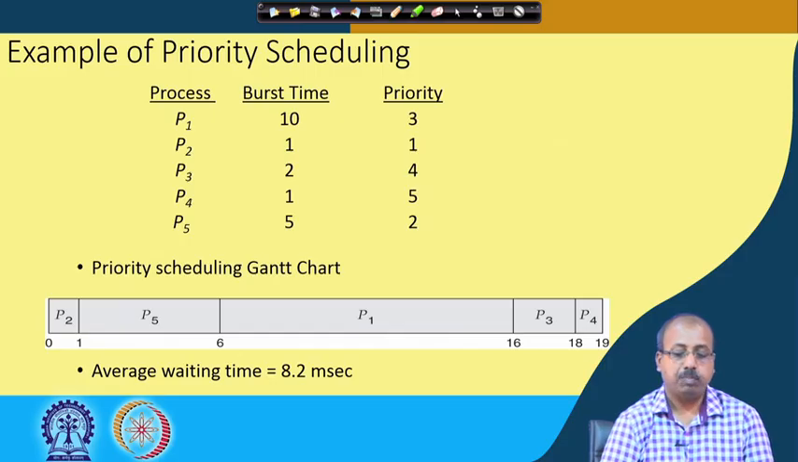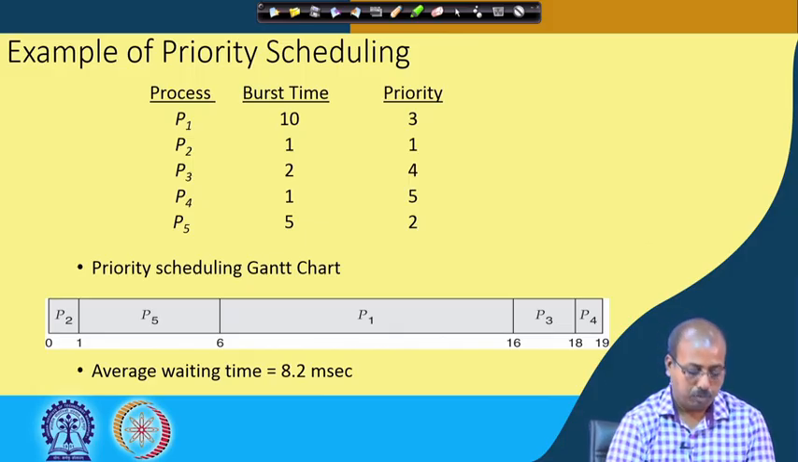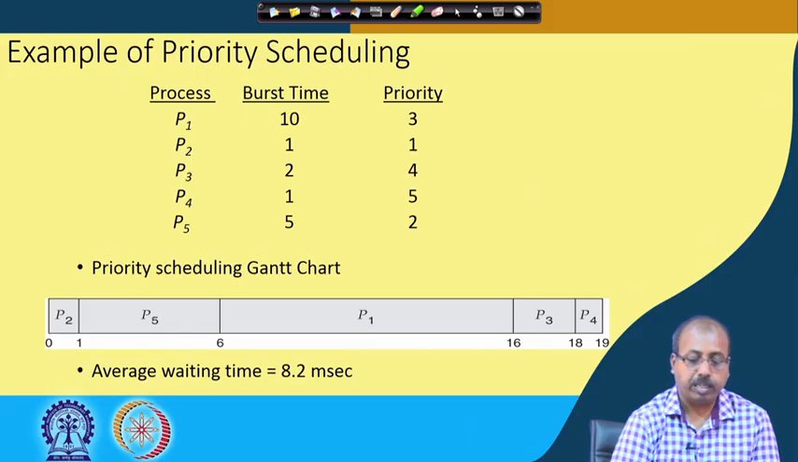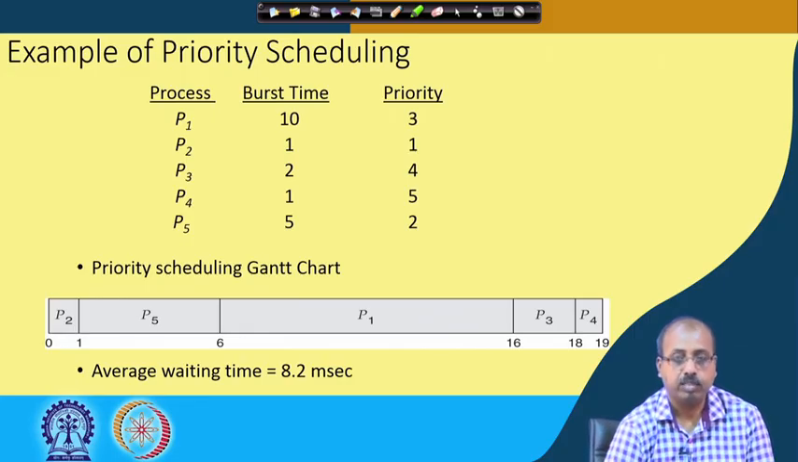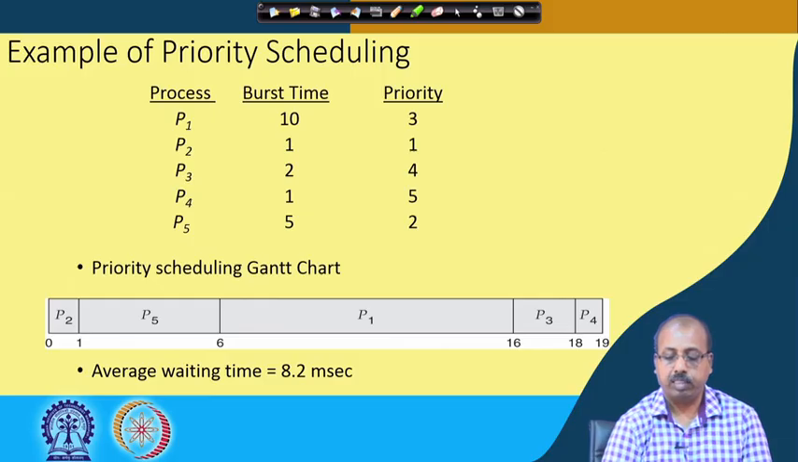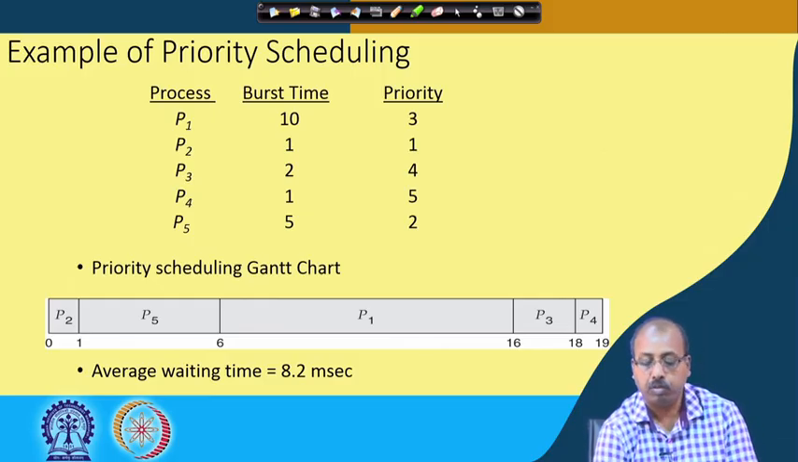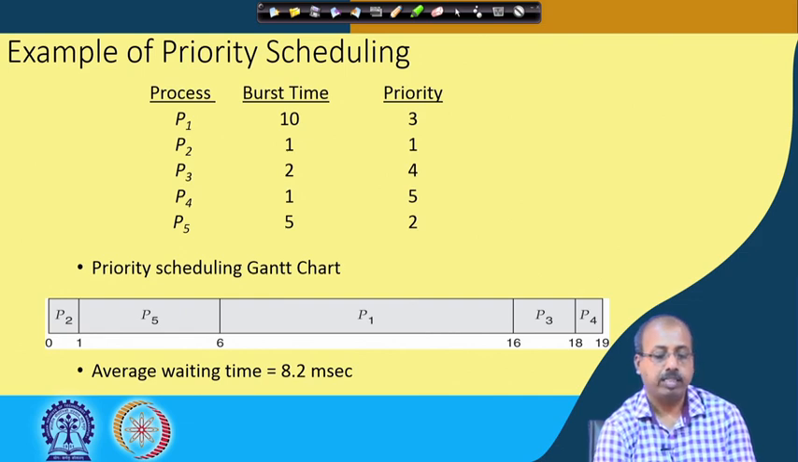Now, since P2 has the highest priority, at time 0, P2 is scheduled. P2 executes for one time unit, then the next priority is P5, which is of priority 2. So, P5 gets a chance for execution and executes for 5 time units. Then next is P1, which executes for 10 time units. Then it is P3, which has priority 4, and it executes for 2 time units. Then P4, whose priority is the last one, executes for 1 time unit.